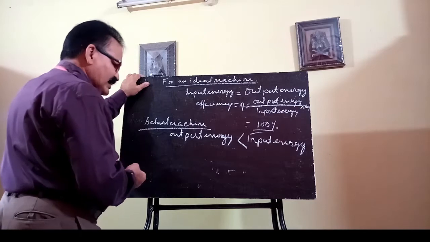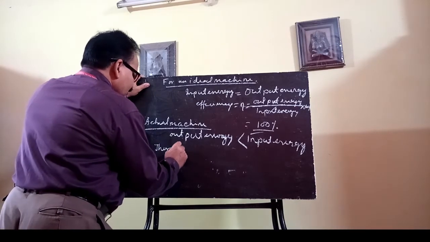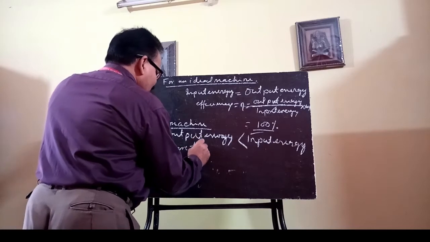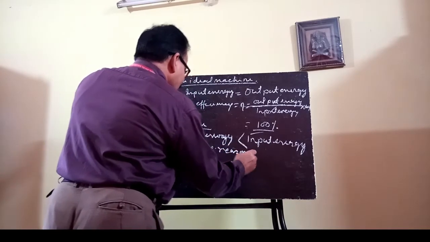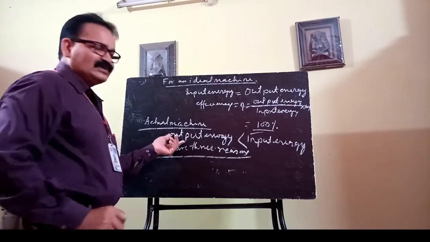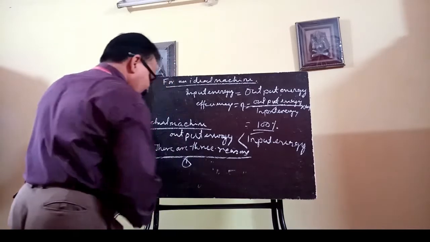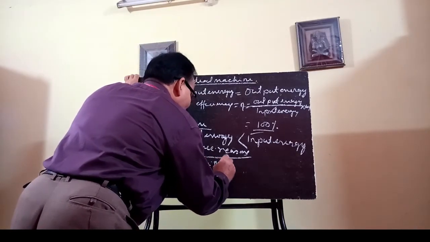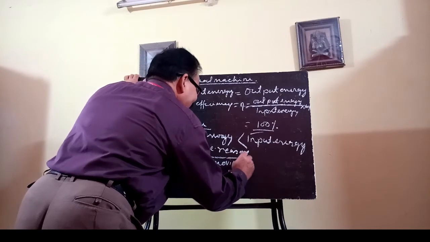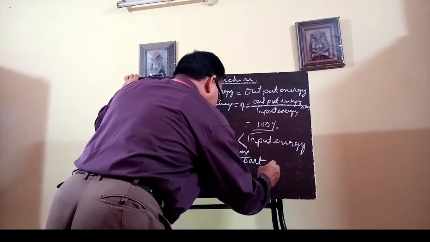So why is it less? There are three reasons by which output energy is less than the input energy. First reason, you can write that the moving part of the machine